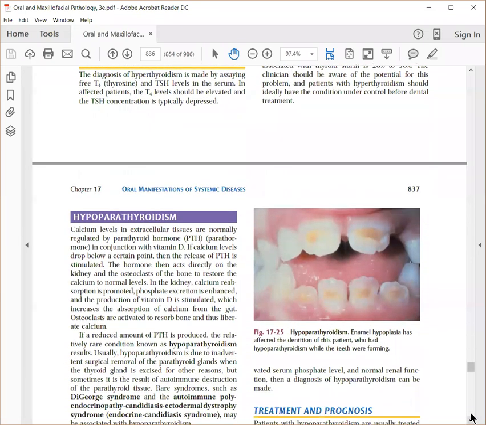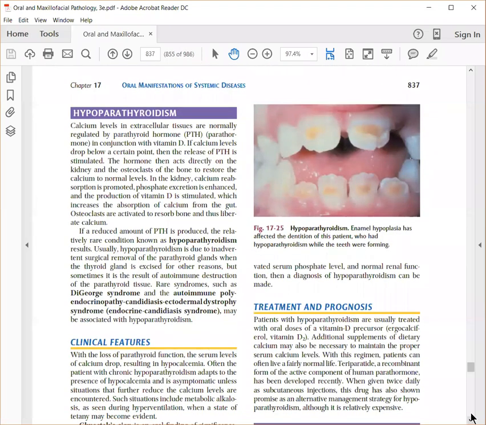The next is hypoparathyroidism, which is due to defective parathormone. Parathormone works along with vitamin D and maintains the calcium level. Parathormone is the one which tries to increase the circulating levels of calcium, while vitamin D tries to reduce the circulating levels of calcium. So PTH is antagonistic to vitamin D.